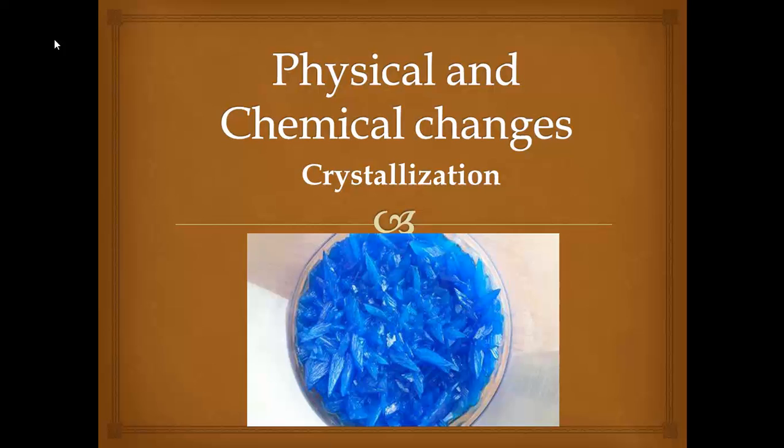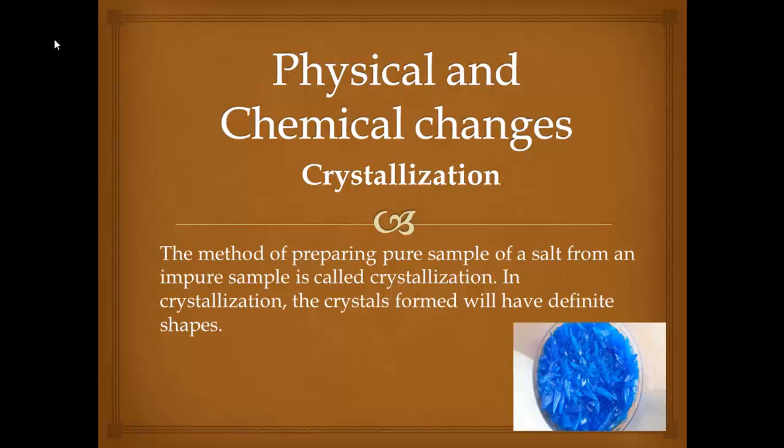But during crystallization, only the pure salt is crystallized. And during evaporation we don't get any crystals. It will not have any definite shape. But during crystallization, the salt will be formed in definite shapes in the form of crystals. The method of preparing a pure sample of a salt from an impure sample is called crystallization.